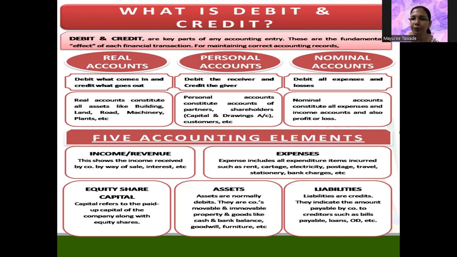So let's see the rule of personal account. Debit the receiver and credit the giver. So this is the simple rule of the accounting. Then next comes nominal account. Debit all expenses and losses, credit all gains and incomes. So nominal account constitutes all expenses and income accounts and also the profit and loss account.